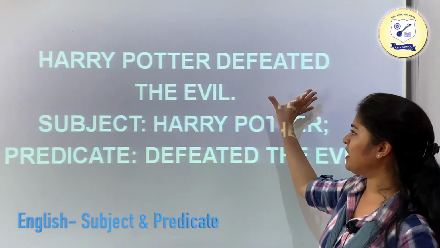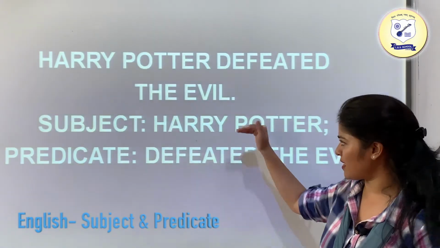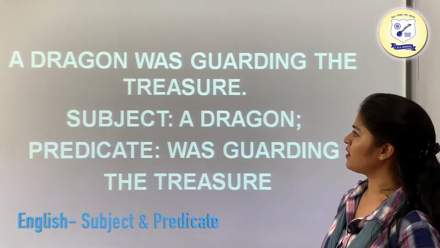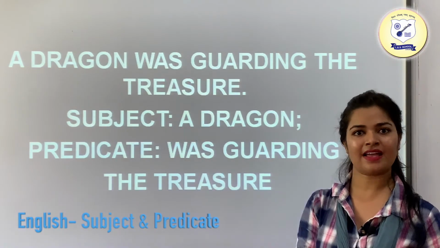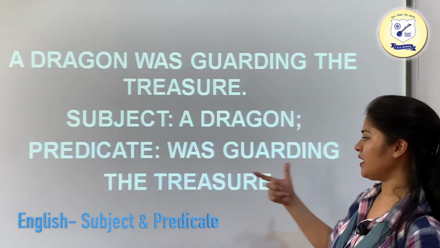"Harry Potter defeated the evil." Who defeated the evil? Harry Potter. So Harry Potter is going to be your subject and the predicate is "defeated the evil." "A dragon was guarding the treasure." Who was guarding the treasure? A dragon. So that dragon is going to be your subject and the predicate is "was guarding the treasure."